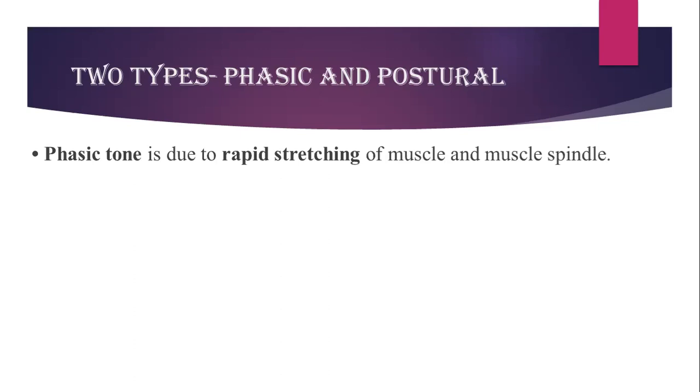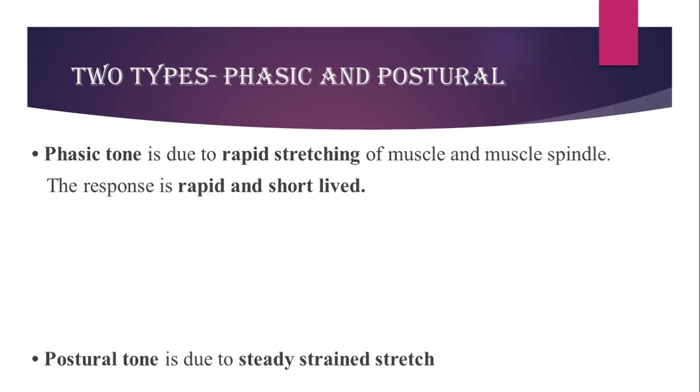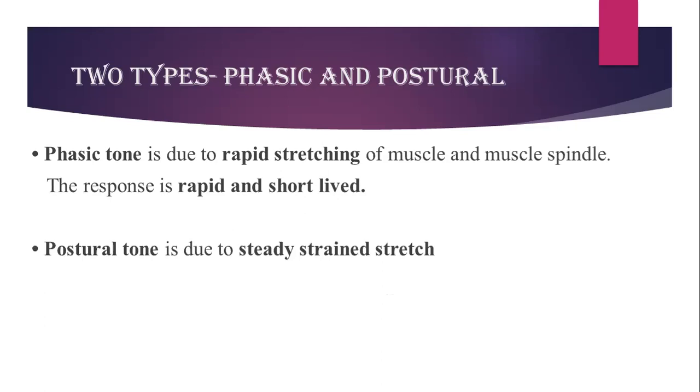But to revise again, muscle spindle is a receptor which detects the change in the length of muscle fiber. So whenever there is a rapid stretch, it will change the muscle length and then accordingly the contraction will be seen. And this particular tone is known as phasic tone, and the response which is seen is very rapid and short. Then comes the postural tone, which is also termed static tone, and this is due to steady sustained stretch.